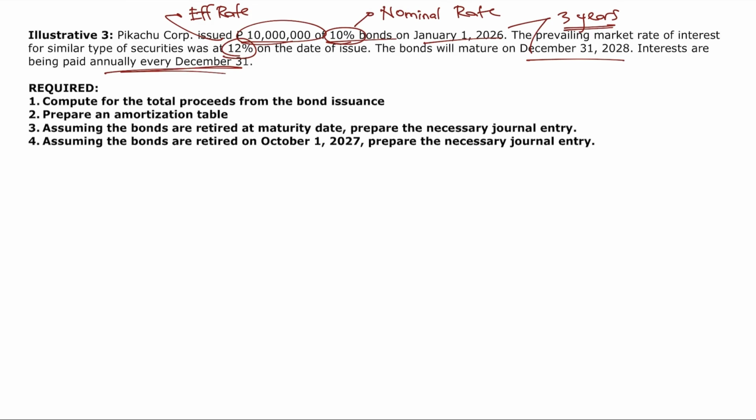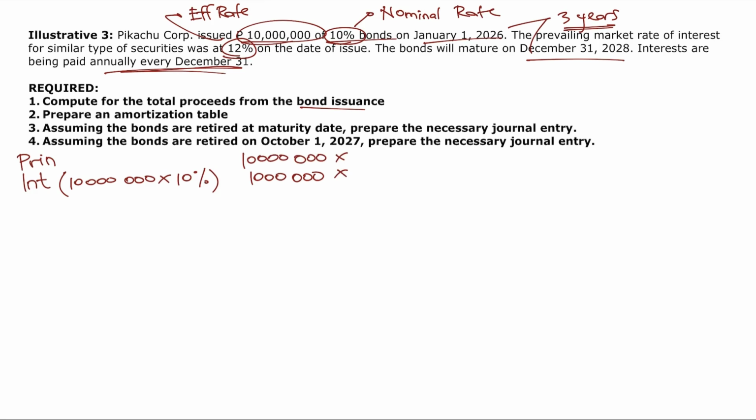So requirement number 1, compute for the total proceeds from the bond issuance, no? So dito, dalawa ang ating pini-present value once again. Principal po at saka yung interest. Okay? So magkano yung interest muna natin? Interest is equal to the face amount of 10 million times the nominal rate of 10%. So this time, annually tayo, kaya 10% ang aking ginamit. That's equal to 1 million while the principal is equal to 10 million pesos.